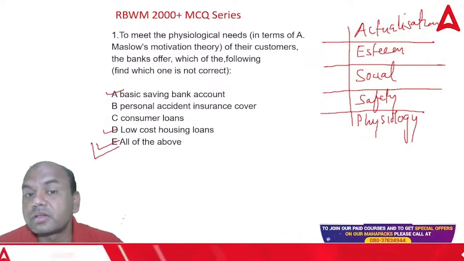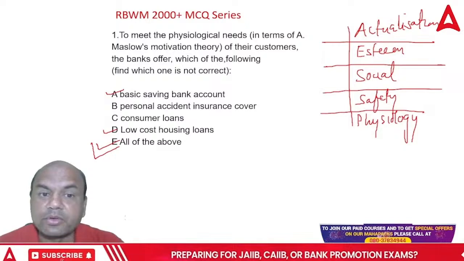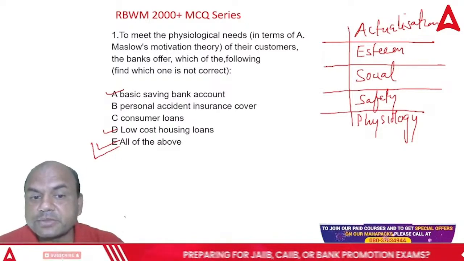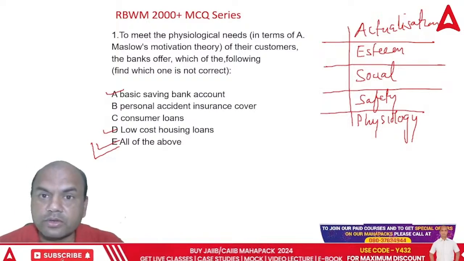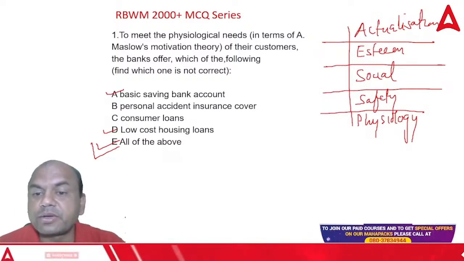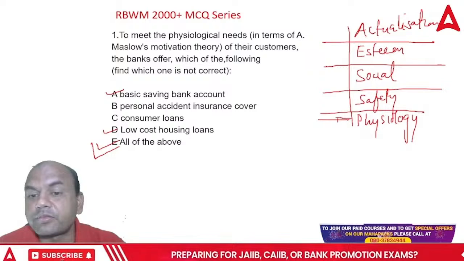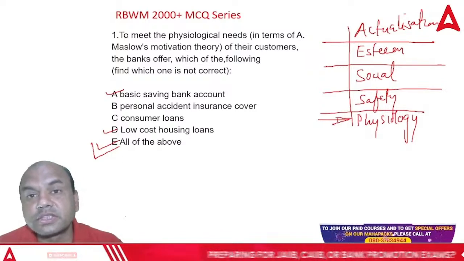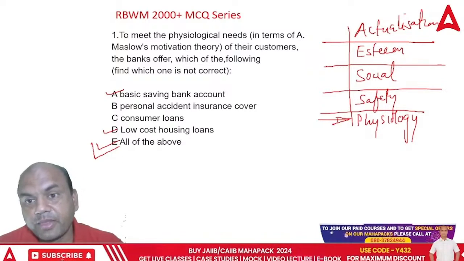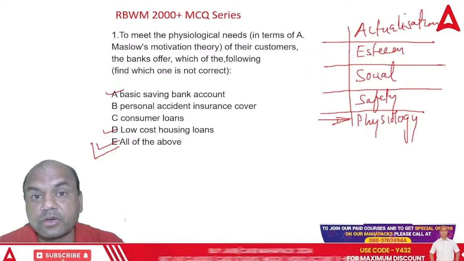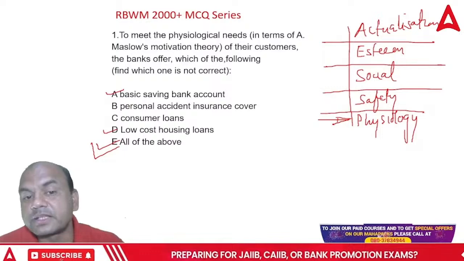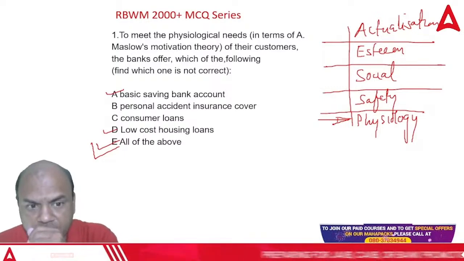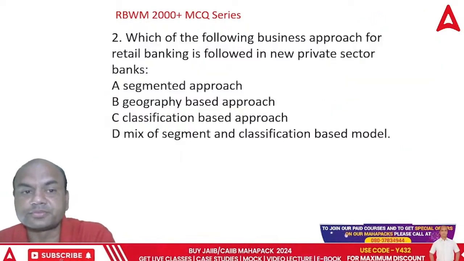Okay, see here, some of the books write this answer as only BSBA, none of the remaining ones, but it's not so now. This category has been targeted specifically after this Jan Dhan account schemes and that insurance schemes by the government. So this category has been targeted by many of the financiers now. So that's why it is E, all of the above.